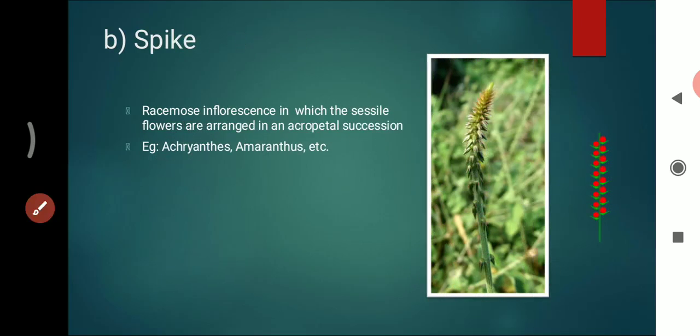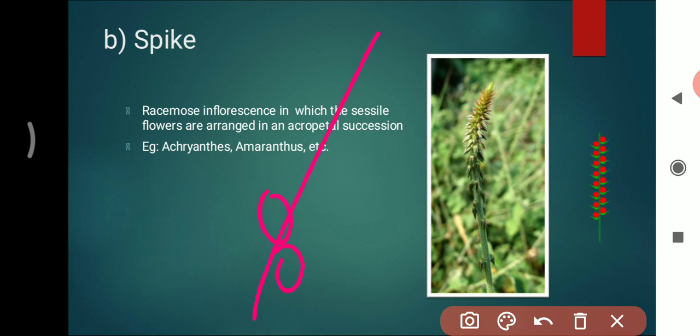The next type of inflorescence is the spike type of inflorescence. The spike type of inflorescence is one in which the sessile flowers are arranged in the acropetal succession. As we said earlier, sessile flower means the flowers without stalk. They are directly attached on the peduncle or axis of the inflorescence. The example of spike inflorescence is found in Achyranthes and the Amaranthus group.